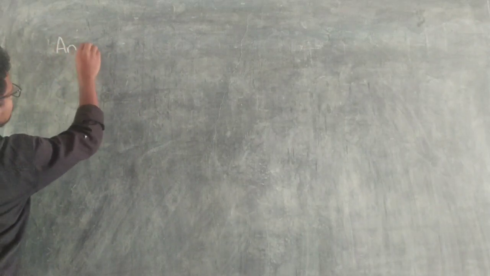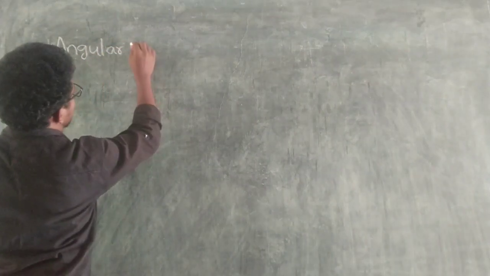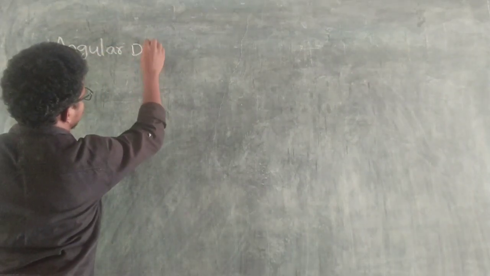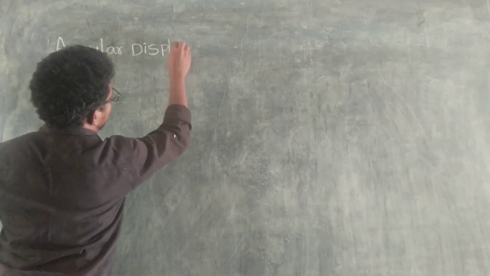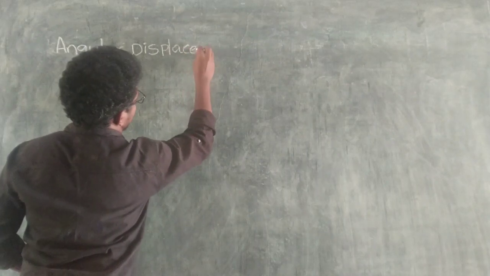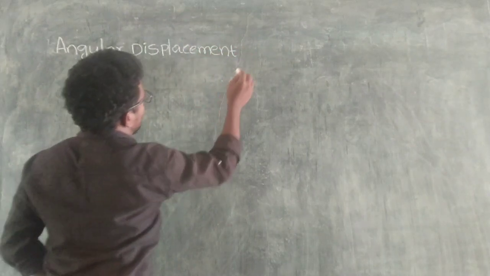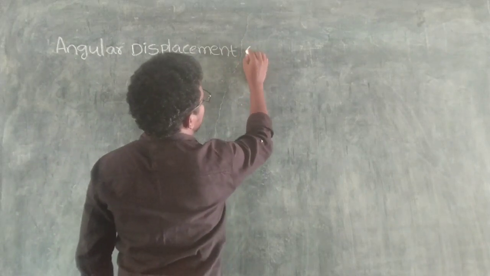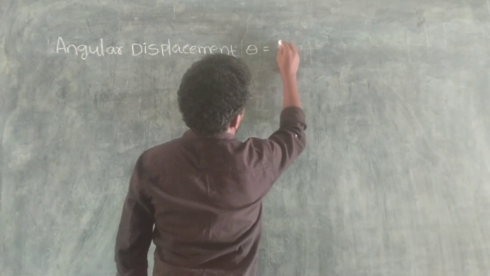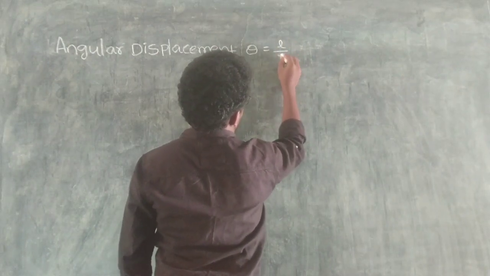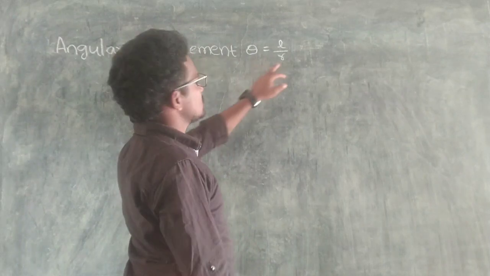Okay, now moving to angular displacement. Angular displacement means theta, right? So theta equals L by r.